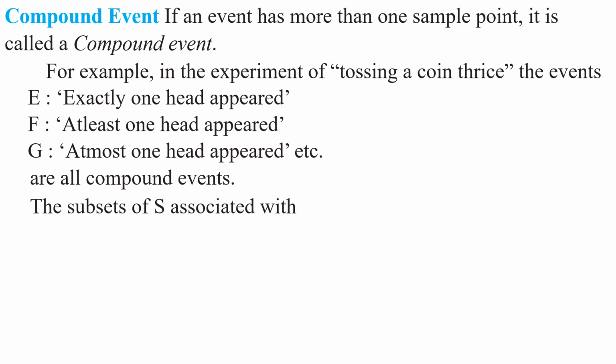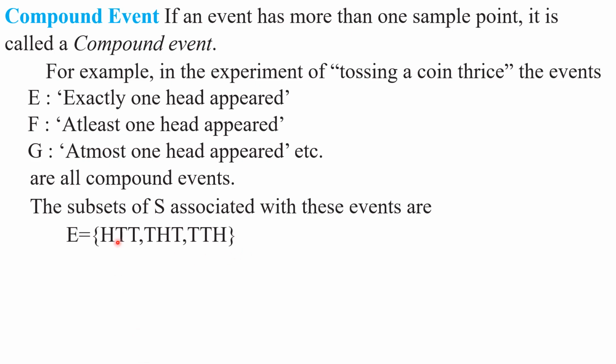The subset of S associated with the event E is equal to HTT, THT, TTH. Only a few elements are selected from the sample space S. This is one event E, and it is a compound event. Understood this point, my children?